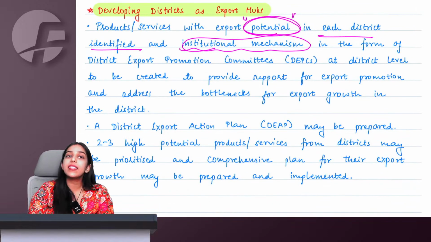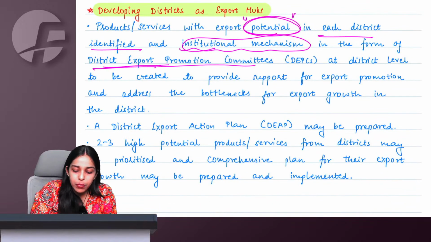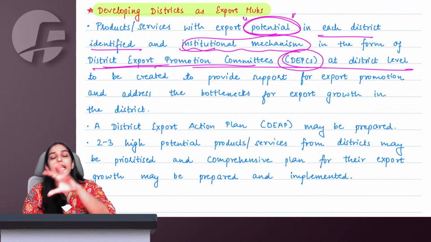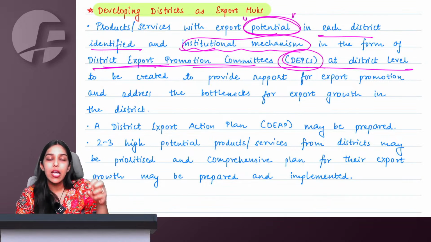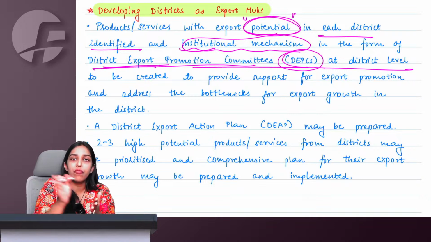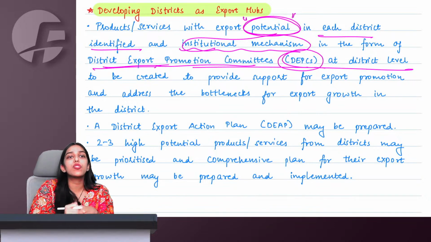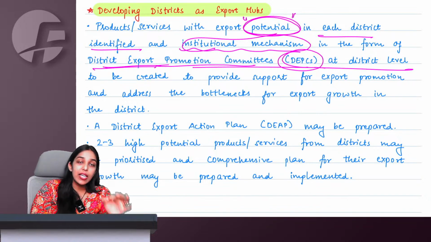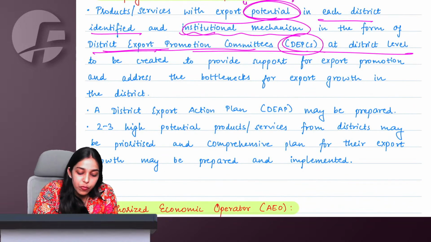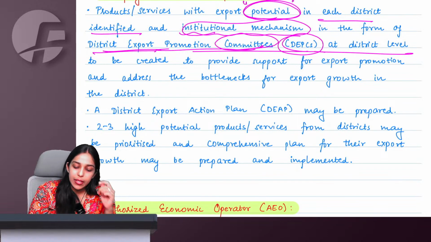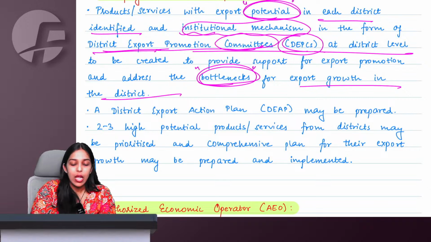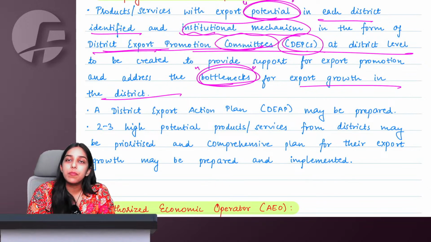A committee is being set up, a district export promotion committee is being set up at district level. Then they identify what the goods are in which these people are excellent. If we give them support, proper infrastructure, and solve their problems, then they can emerge as super export players. So what is the work of this committee? This committee will study, address the bottlenecks and help the district to develop export potential.